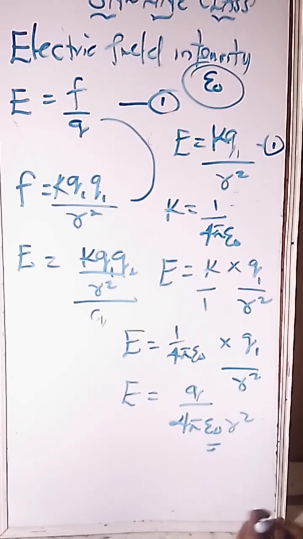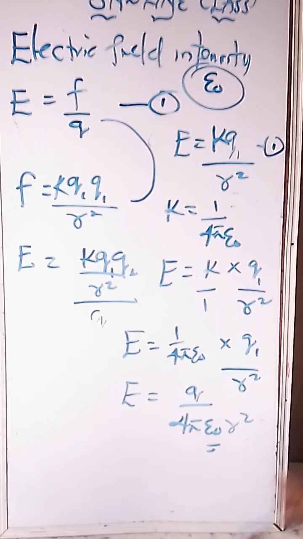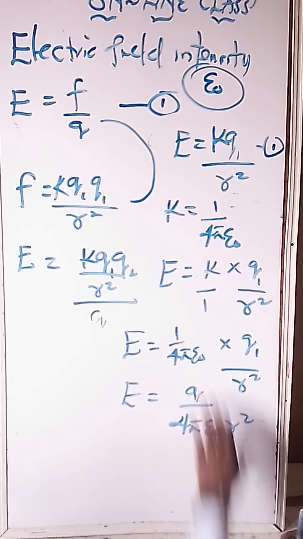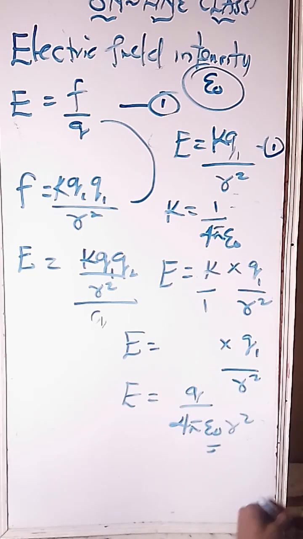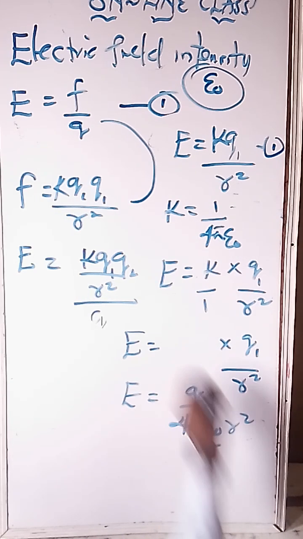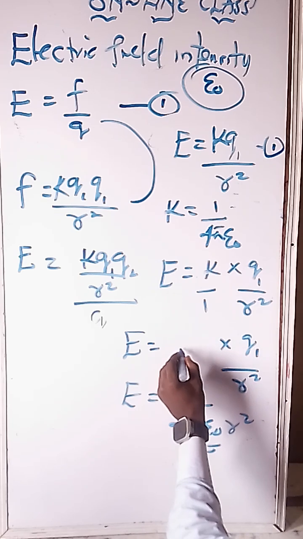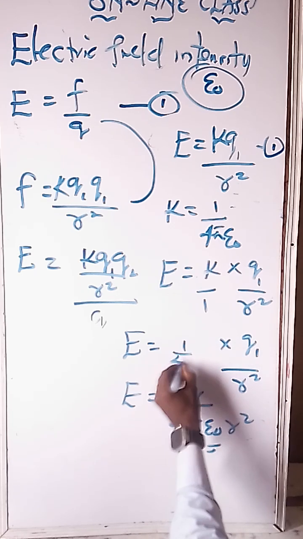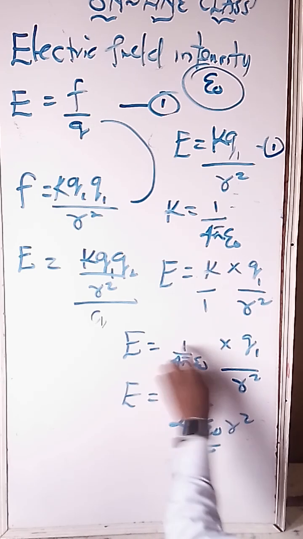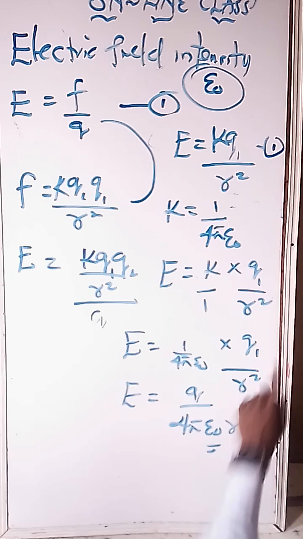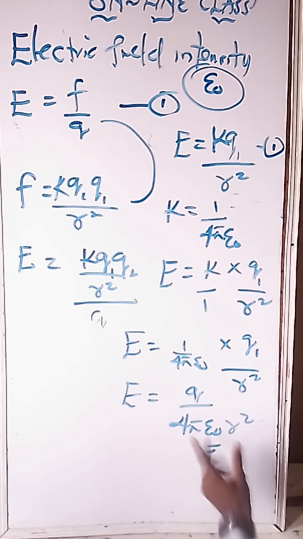So I've proven this. Are we together? That means all this K, we are putting it that it should be 1 over 4 pi E naught. Hope I'm communicating. So 1 times Q, that's what gives us Q. This times all this, that's what gives us this.